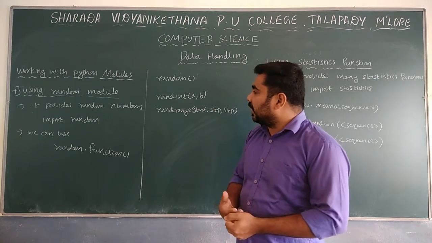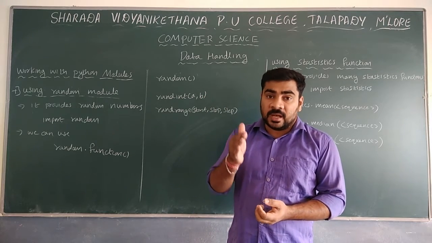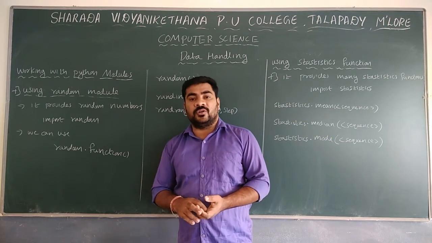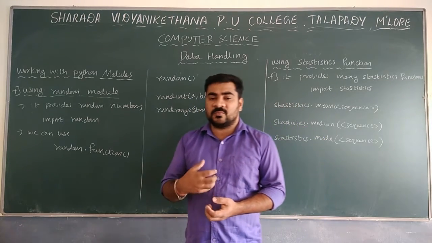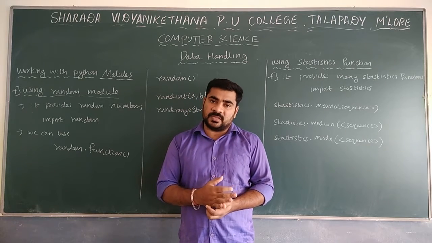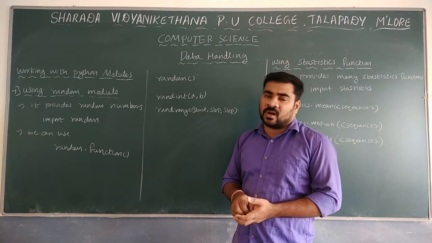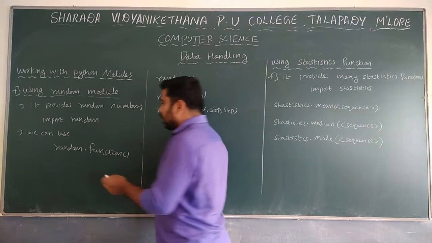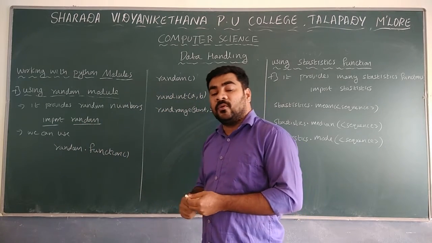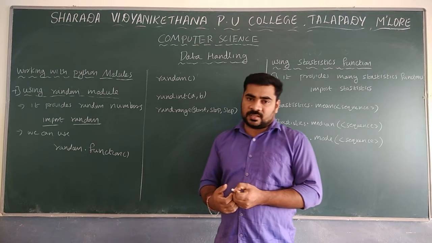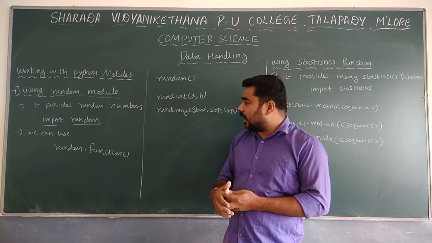Next we will move to one more type, that is the random module. Already we discussed one type, the math module. Next here is the random module. So what is random? The random module is mainly used to generate random numbers. When you want to use the module, as told for math, here also we have to use import random. There it was import math, but here import random. So all random functions you want to import, then you have to use import random.